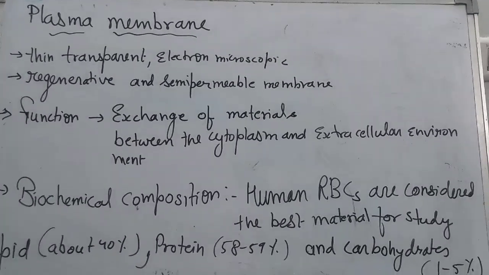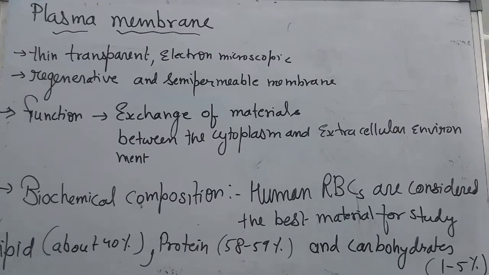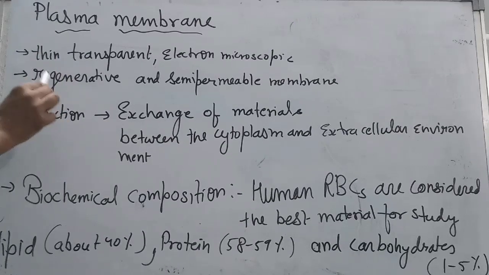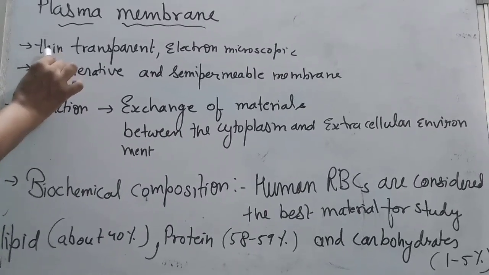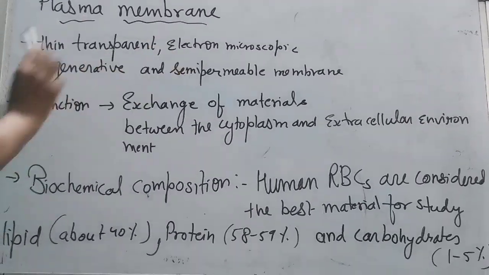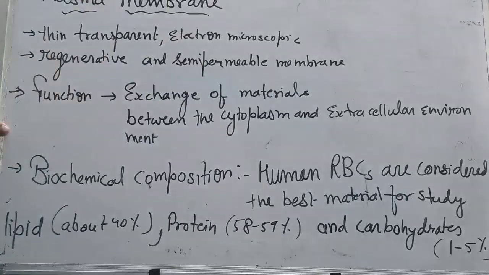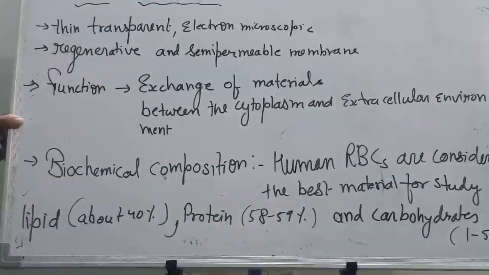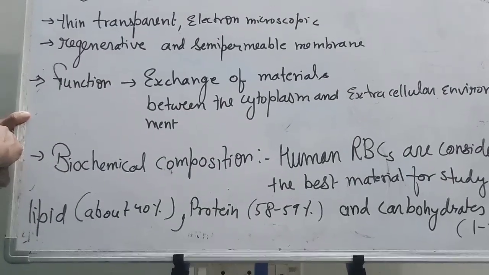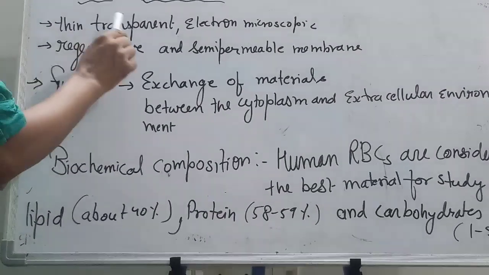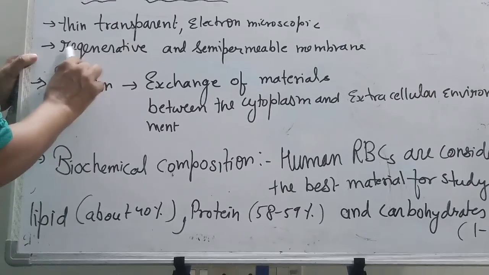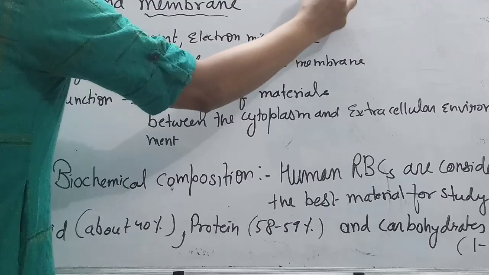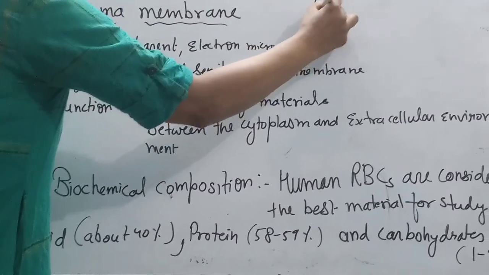Students, the plasma membrane has some specific characters. It is thin and transparent, which we can see with the electron microscope. That is the nature of the electron microscopic view, so we can say it is thin and transparent. Regenerative, which means that this is one cell, so it can be produced in another one.